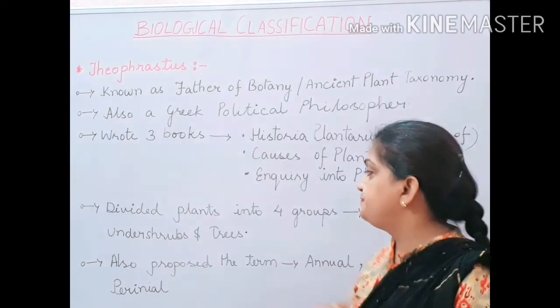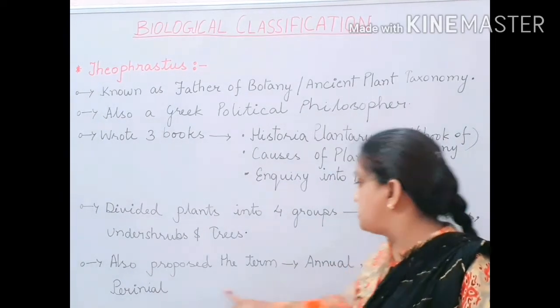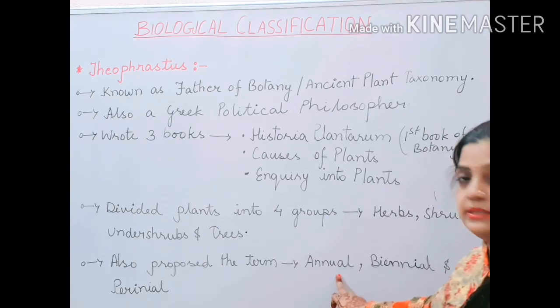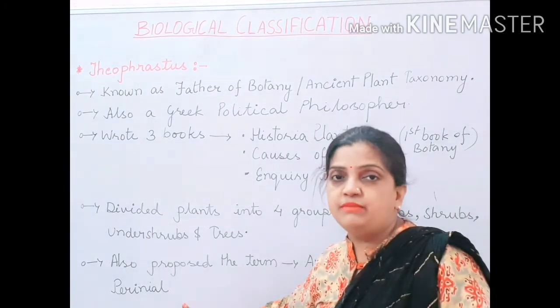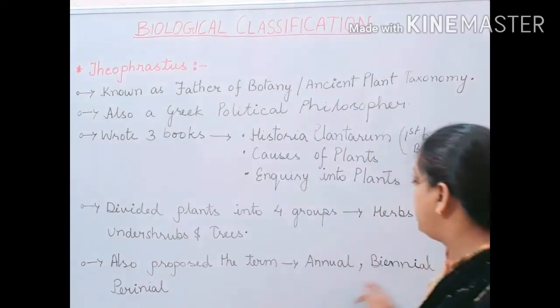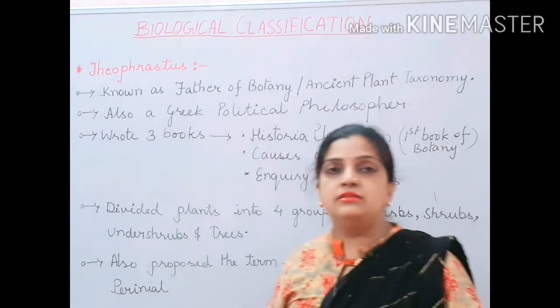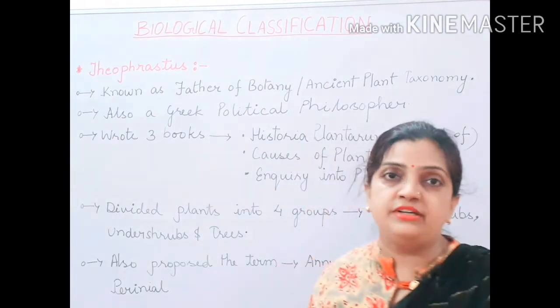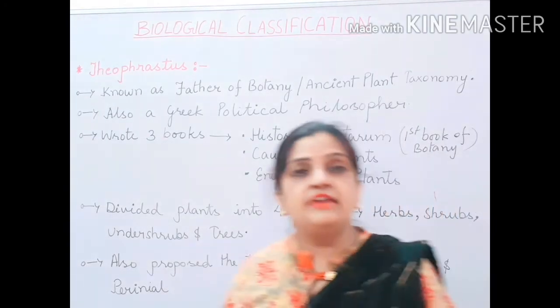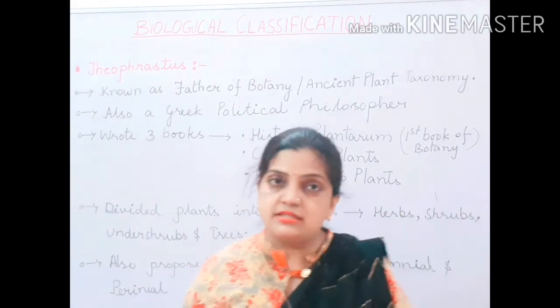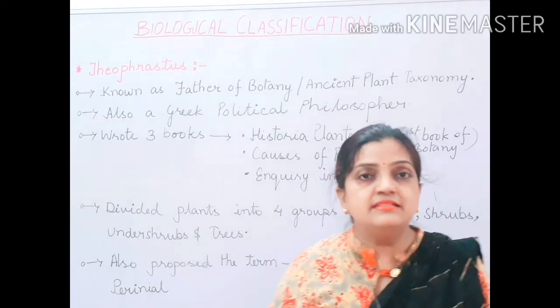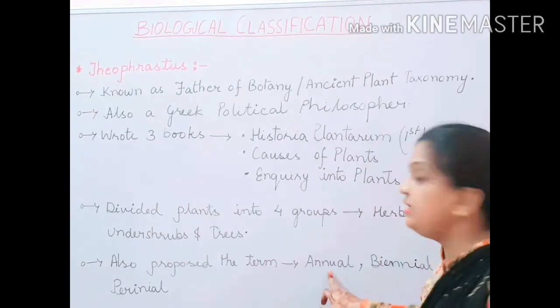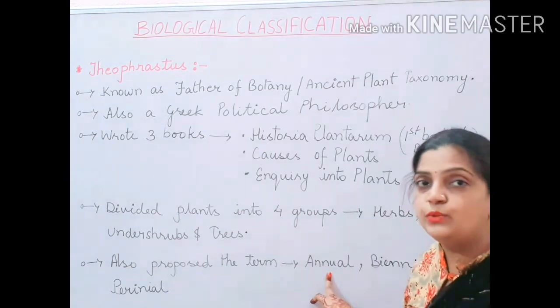Now children, he also proposed the terms annual, biennial and perennial. What do you mean by these three terms? These three terms are based on the fruiting and flowering habit of the plant. Children, if the plant flowers or gives fruits once in a year, then the term annual is used for it. It is an annual plant.